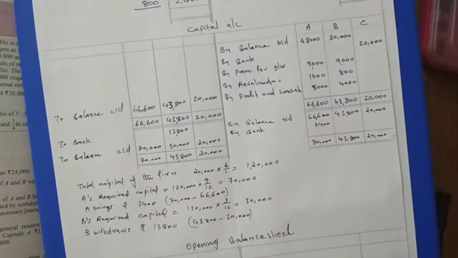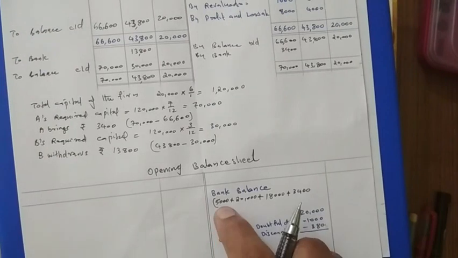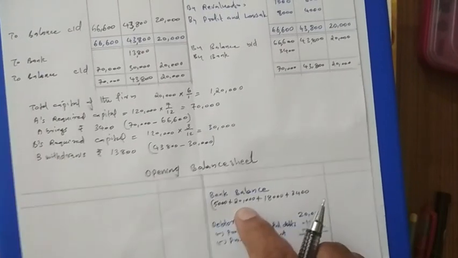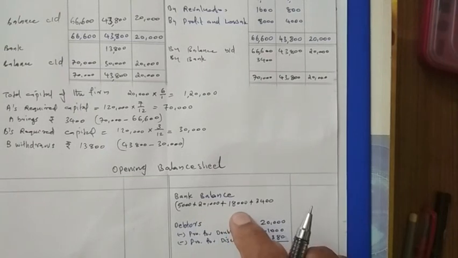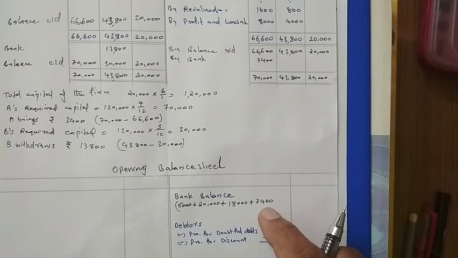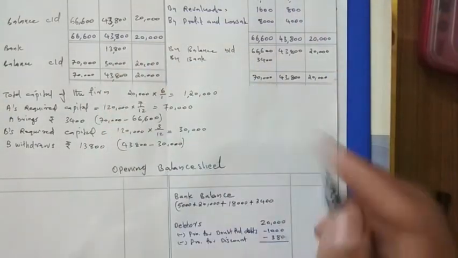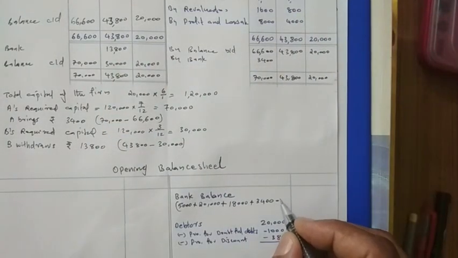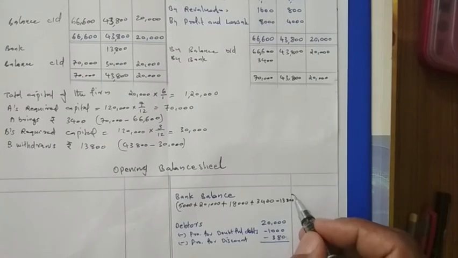This we are adding. Okay, this 5,000 is the balance, 20,000 is the new partner's capital, 18,000 is the premium for goodwill that the new partner brought, 3,400 is what A brought to make his capital according to the new profit sharing ratio, and B is withdrawing this much money, 13,800, that we subtract. So this much calculation is coming.